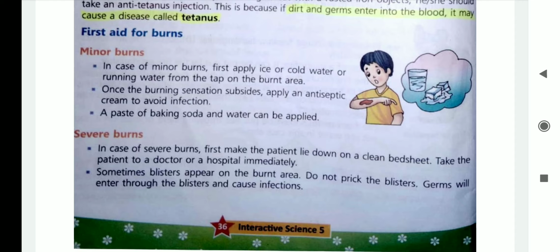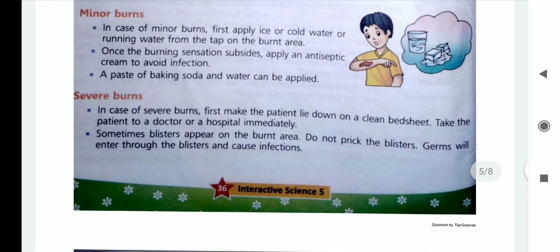But children, if the burn is severe, then in that case what should we do? We should make the patient lie on the floor, and after that we should take him to the hospital. And sometimes blisters also appear on the burnt area. We should not prick them. If we prick the blisters, water inside it will come out and it will cause a lot of pain. Secondly, germs will also enter through that blister, and then they may cause infection.